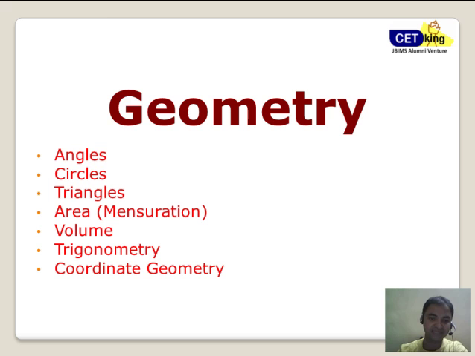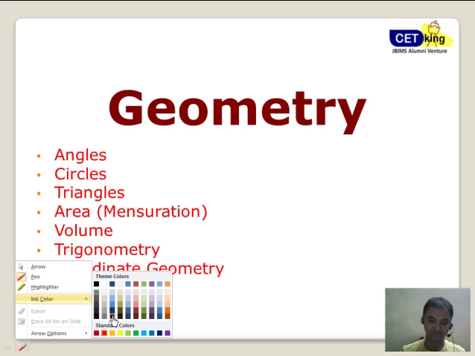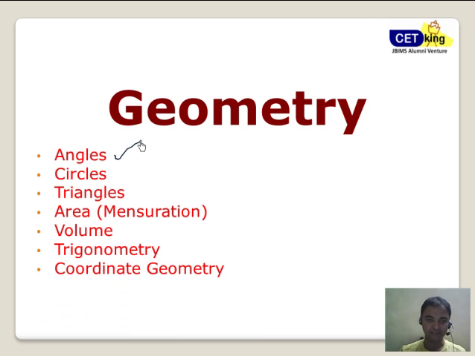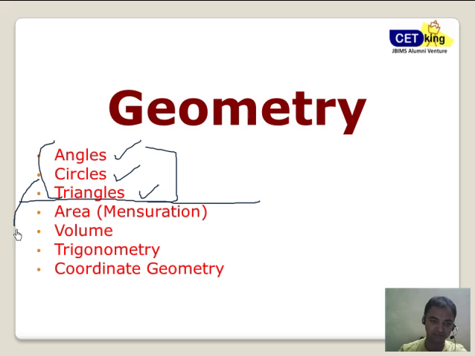Fine. So these are the areas which are mainly covered in geometry. This is your scope which you have to do. Angle, circle, triangle, which is considered to be the traditional geometry, which everyone knows is coming in the exam. Of late, the focus has moved from these topics to these topics. So now, area, volume, trigonometry, coordinate geometry. These are the 4 main areas which are being asked in the exams as well.